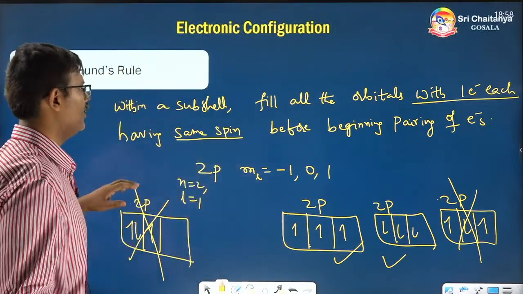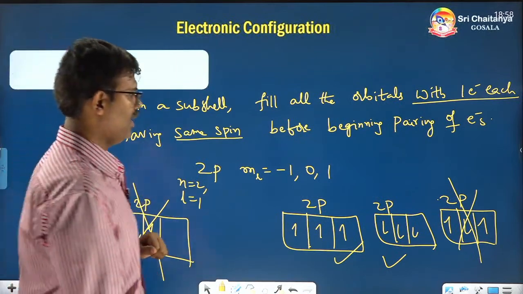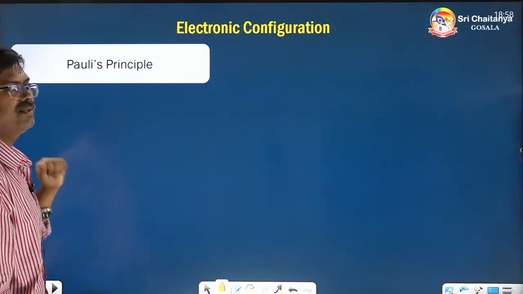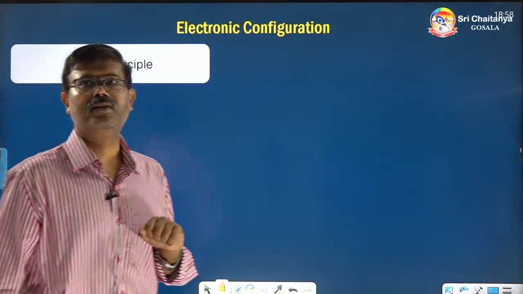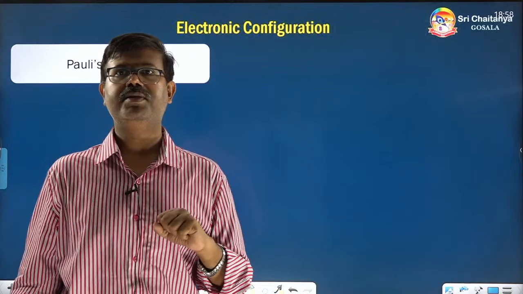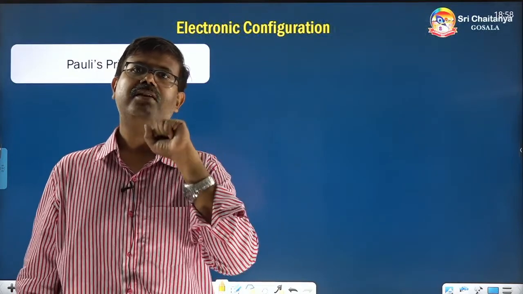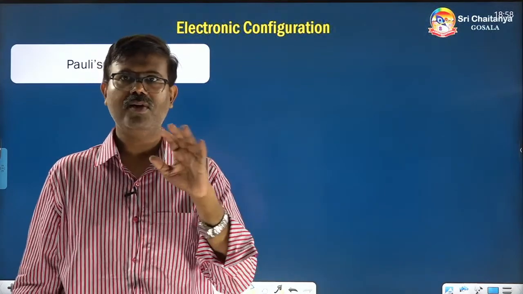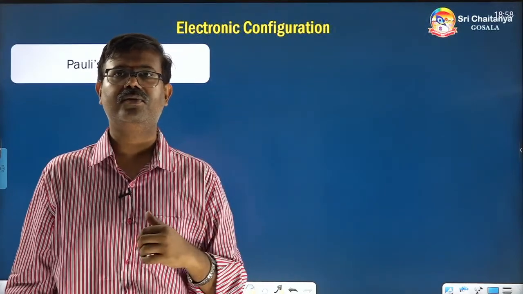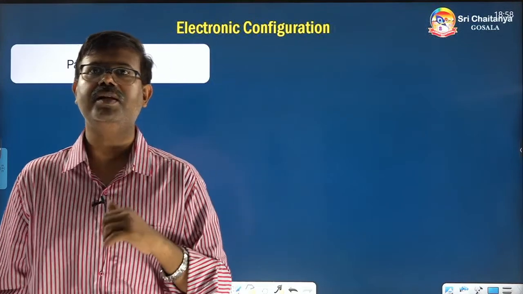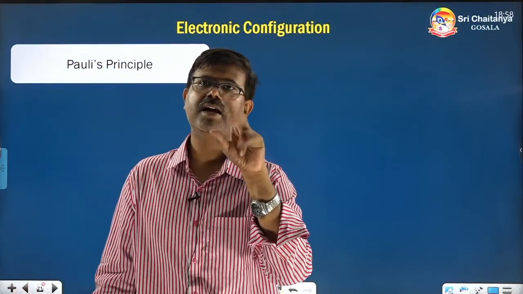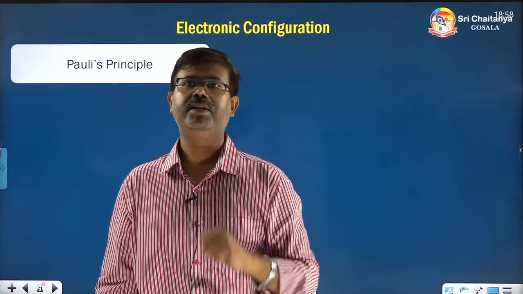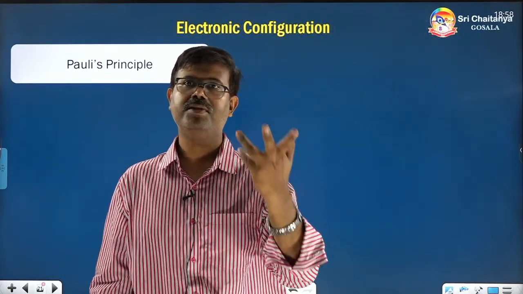Next, Pauli's rule. Let's see Pauli's rule also quickly. Pauli's principle says, it's very simple, a maximum of 2 electrons will be present in any orbital. We have seen this already previously also, but that is actually given by Pauli. Maximum how many will be there in an orbital? Any orbital, maximum 2, and both will have opposite spin.